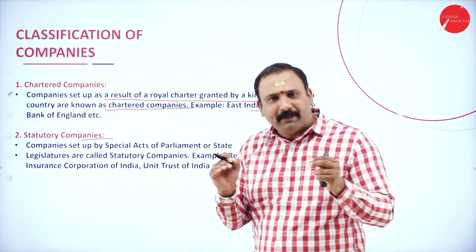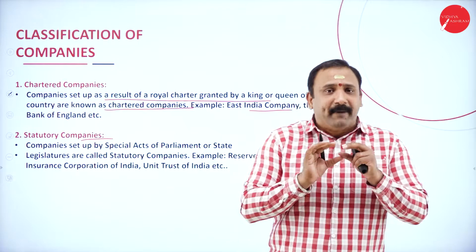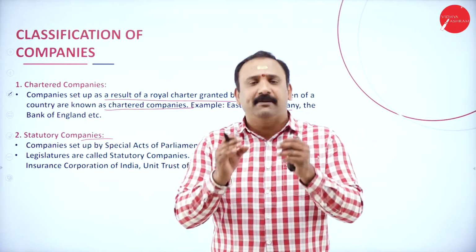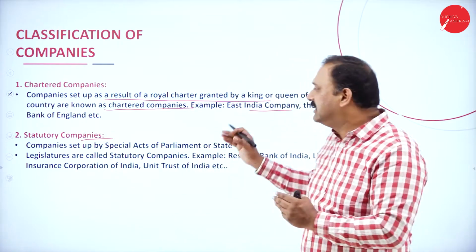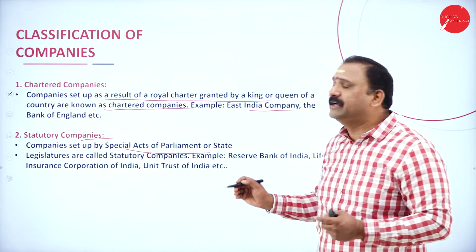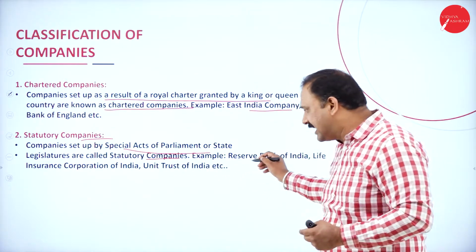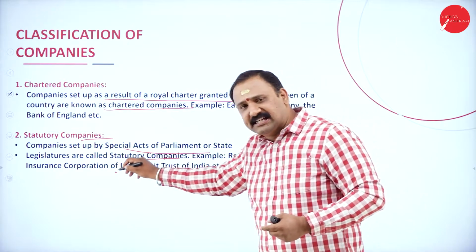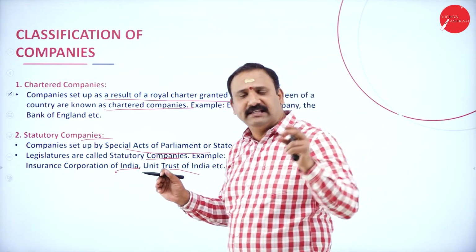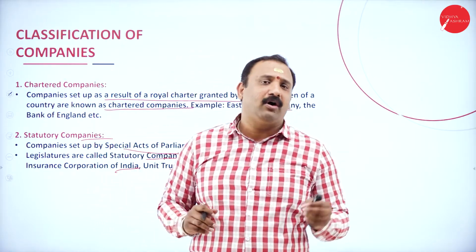Now, what do you mean by the word statutory itself? That means mandatory, by statute, by nature. So statutory means that by nature, by the fact of law, this is the company. These are set up by special acts of the parliament or state legislature and are called statutory companies, like the Reserve Bank, the LIC insurance corporations and the Unit Trust of India. These are companies which are created under a special act.